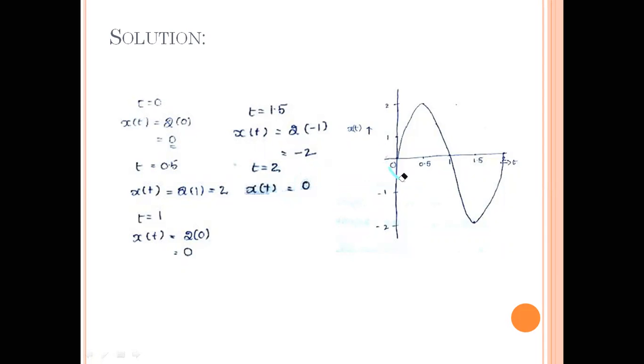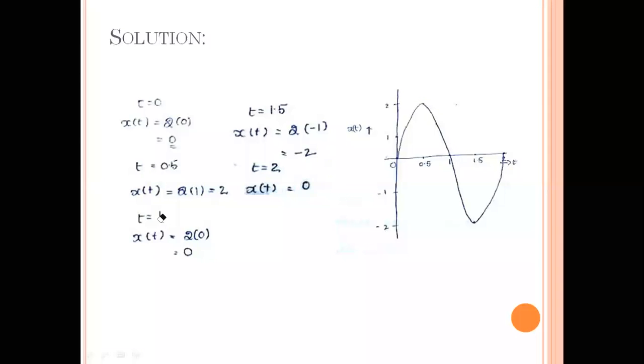Now please see here. At t is equal to 0, x of t is equal to 0. Now at t is equal to 0.5, x of t is equal to, what is the magnitude? The magnitude here is x of t is equal to 2. Here you can clearly see my cursor, I am using my cursor at the amplitude is equal to 2.